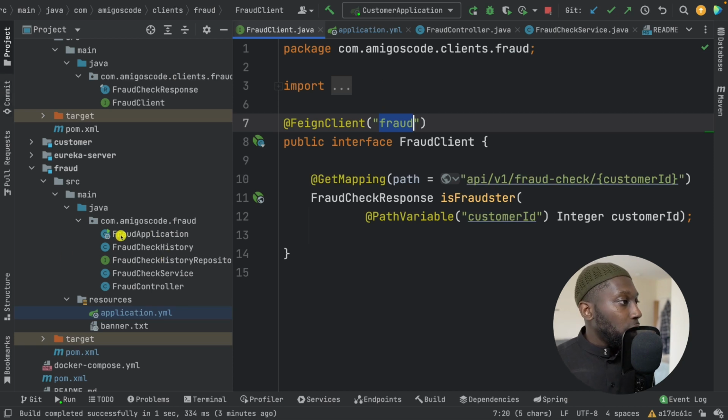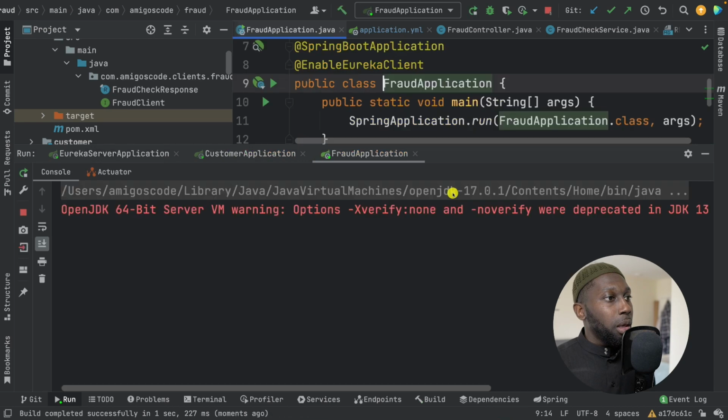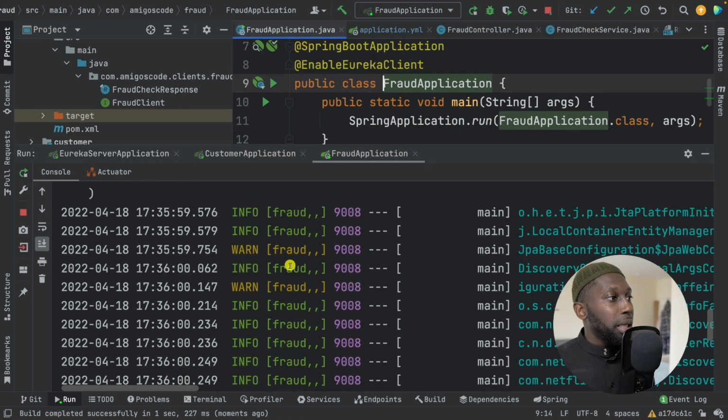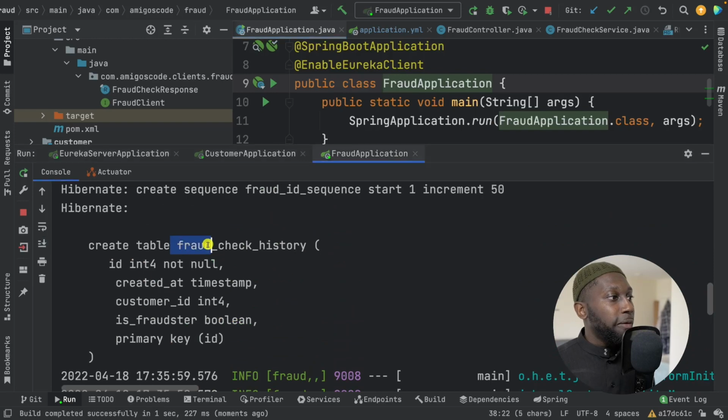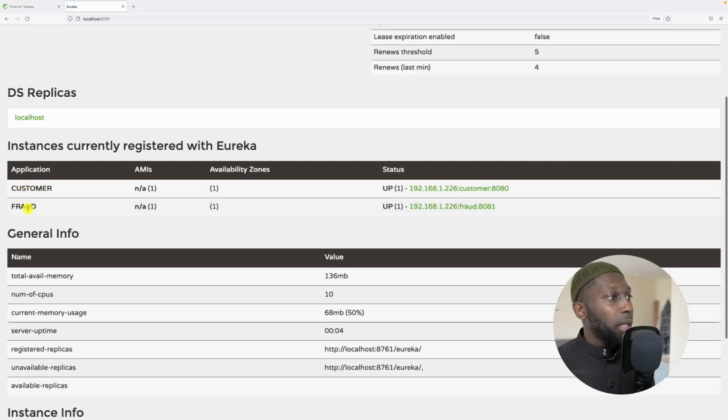So now let's actually open up the fraud application. Let's start. There we go. So this also creates the table for fraud. And now if I go back in here to my Eureka server and then reload, you can see that we have fraud and customer. Cool. So we are in a good place.